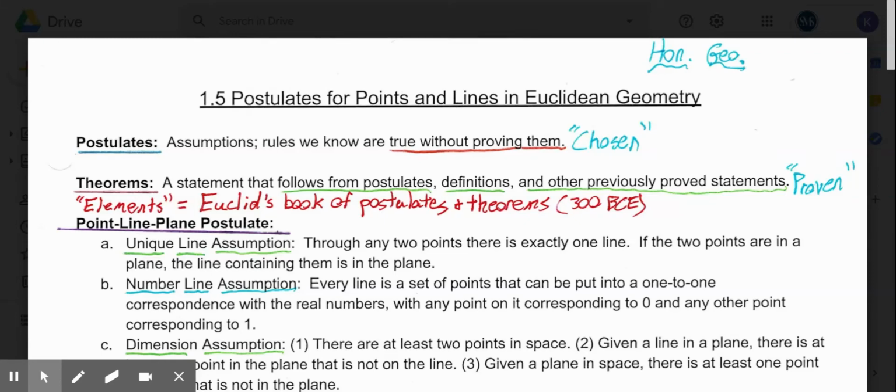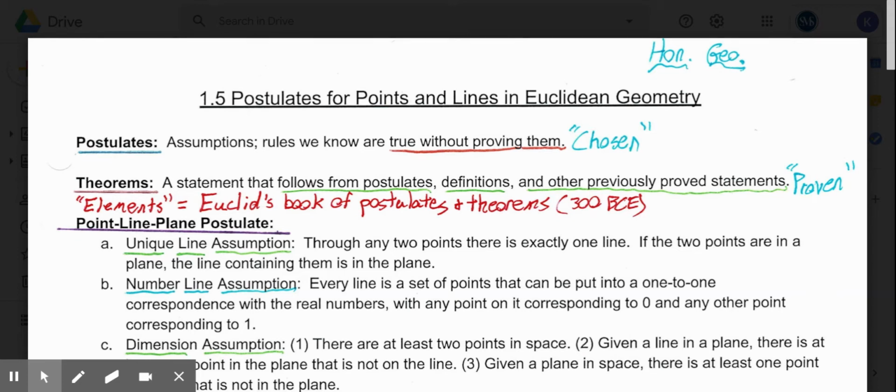Hi, and welcome to Lesson 1.5, Postulates for Points and Lines in Euclidean Geometry. So, basically, the fundamentals of this whole lesson come down to two different words. One word is postulates, and the second word is theorems. And postulates and theorems are going to be two of the biggest foundational pieces of the rest of your geometry life.